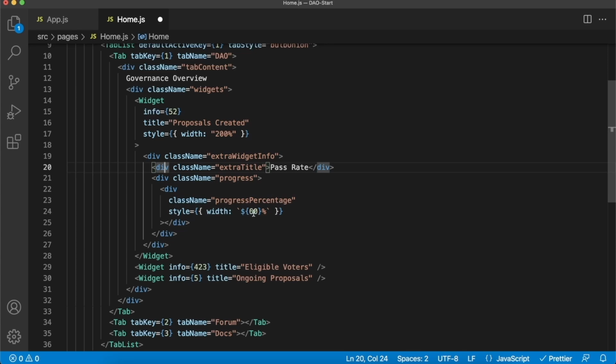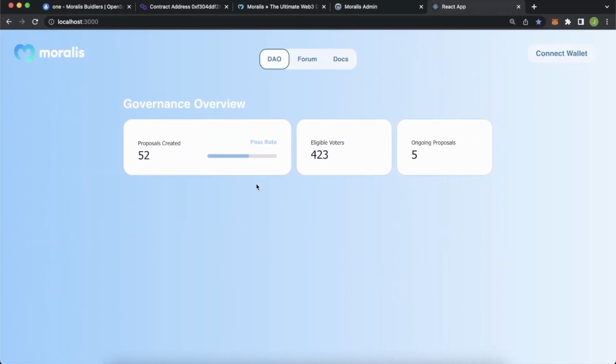But this we can then get from our smart contract and Moralis to get the actual pass rate of proposals when we have that integrated. And save this, go check out the page again. And this just makes this page look ever so much nicer. We have this pass rate and a 60% progress bar over here. And next, we can go ahead and create that table again with Web3 UI Kit because it's so powerful to show all the different proposals that have been created by our DAO members.